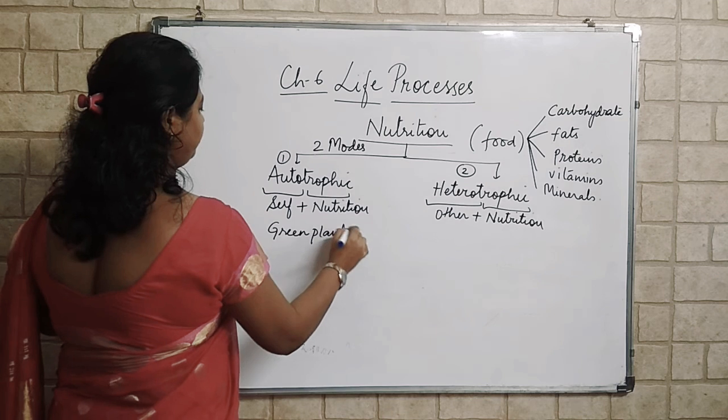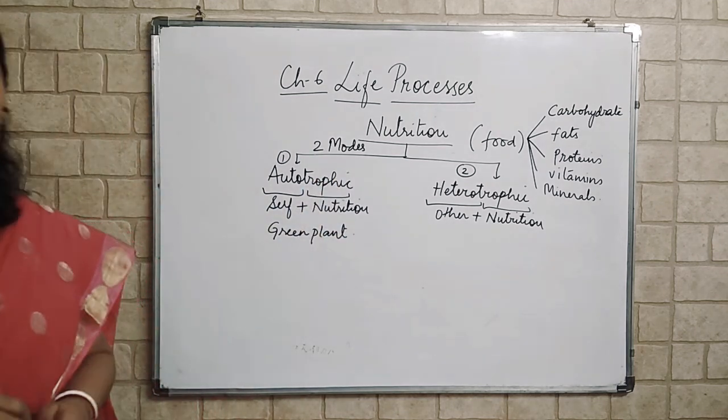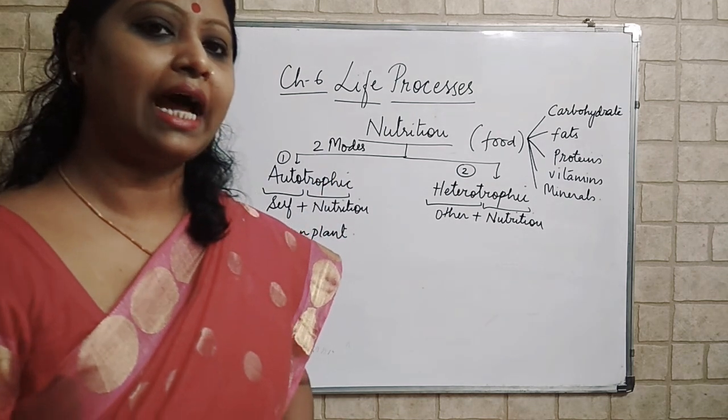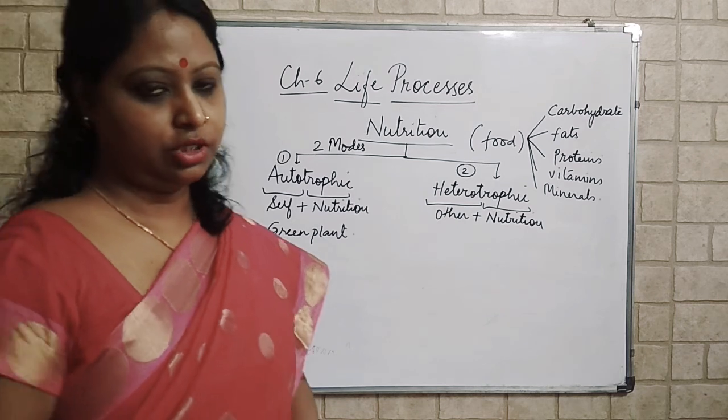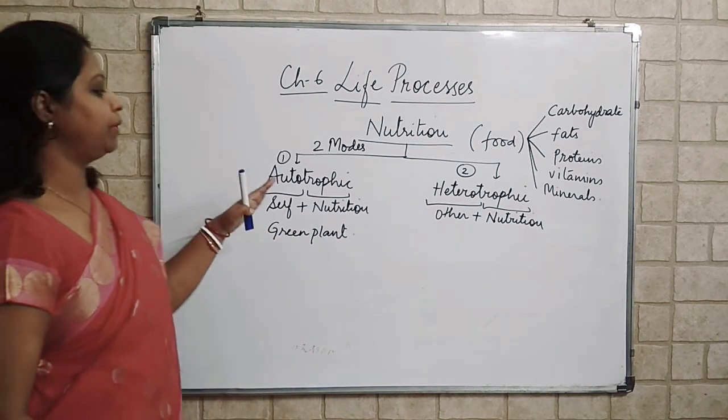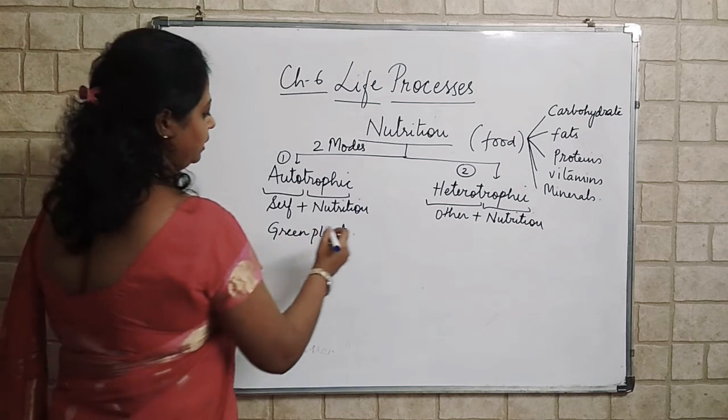We can divide autotrophs further into photoautotrophs and chemoautotrophs. Photoautotrophs prepare their food with the help of light.